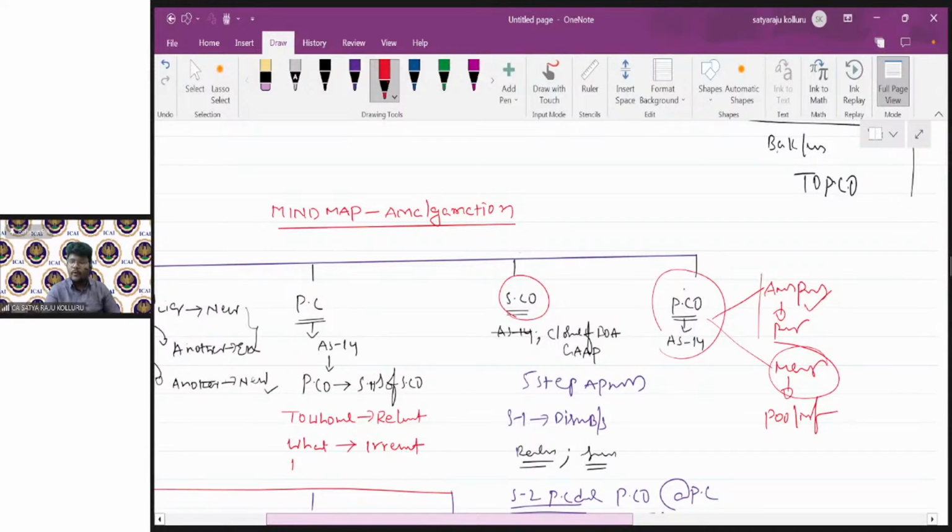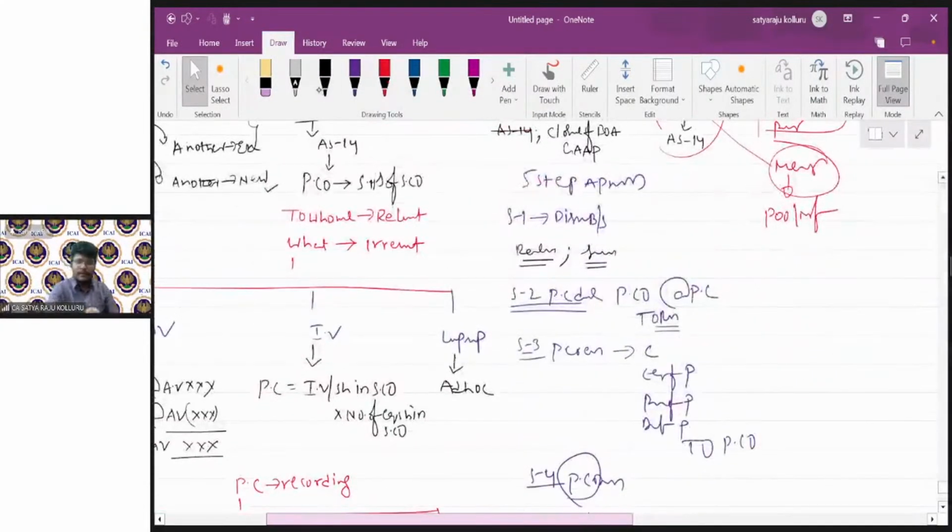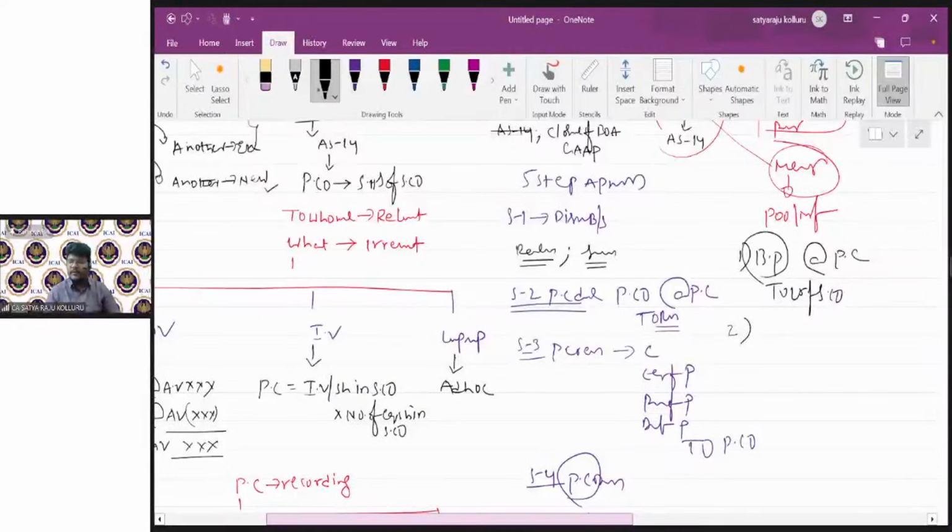Now, how to provide accounting treatment in the books of the purchasing company under the purchase method? First, let us check our mind map. The first and foremost entry is the business purchase entry, business purchase to liquidator of selling company. Just as if you purchase goods, it is purchases to supplier, similarly here for business purchase, the amount should be payable to the liquidator of the selling company. That's why I credited the liquidator at the rate of purchase consideration.